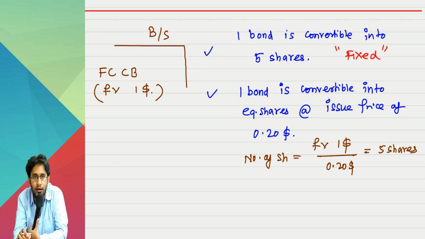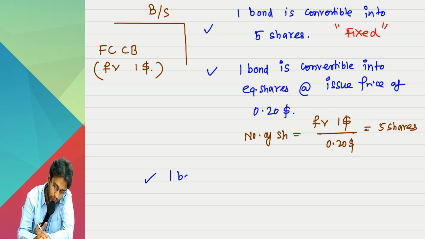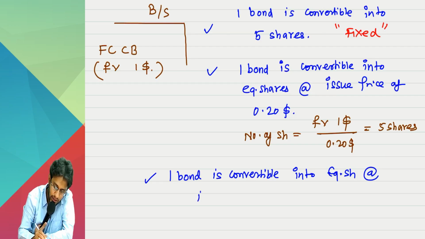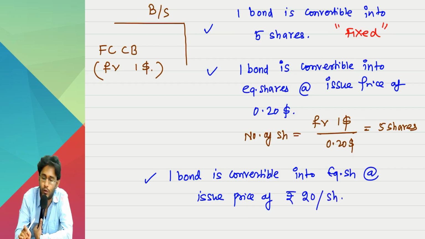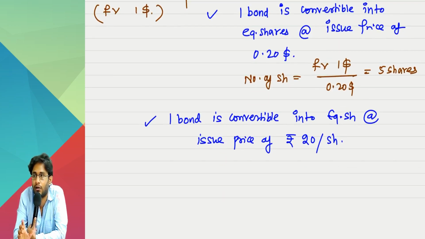I'll show you one case where issue price is fixed but number of shares is variable. Same drama. Good, somebody guessed it rightly. One bond is convertible into equity shares at issue price of ₹20. What's the difference between second case and the third case? Second case where issue price is there in foreign currency. Third case where issue price is there in Indian rupee, functional currency of the entity.